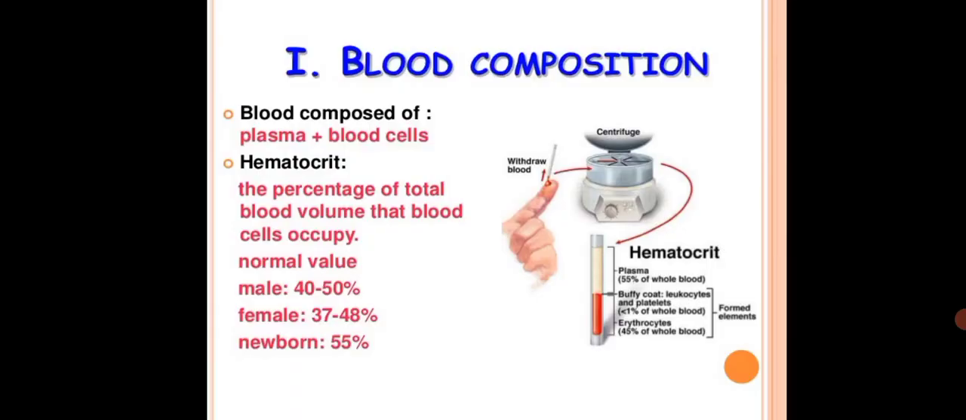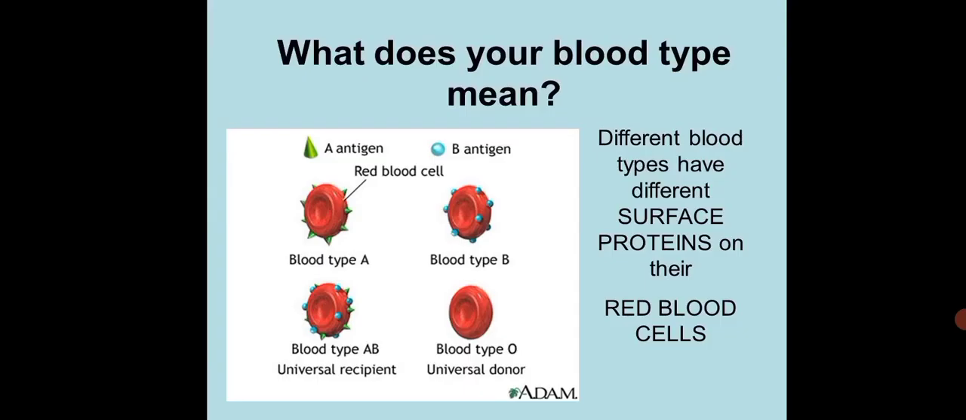The next one, blood composition. The blood is composed of plasma and blood cells. Hematocrit: withdraw a sample of blood and centrifuge it into two portions, plasma and buffy coat. The normal level is 40 to 50 percent in males, 37 to 48 percent in females, and 55 percent in newborn babies.